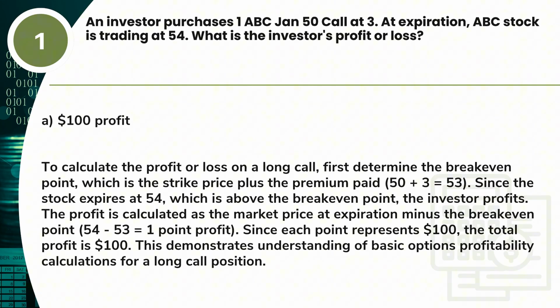The profit is calculated as the market price at expiration minus the break-even point, 54 minus 53, which is equal to 1 point profit. Since each point represents $100, the total profit is $100. This demonstrates understanding of basic options profitability calculations for a long call position.